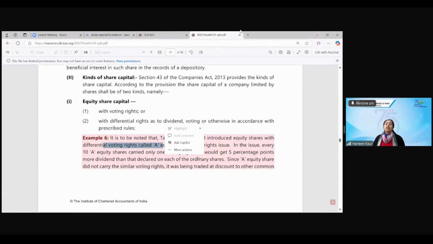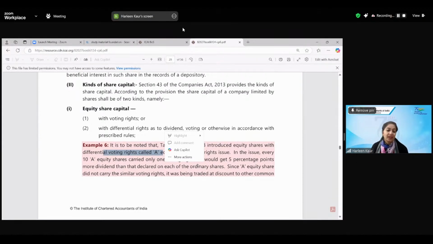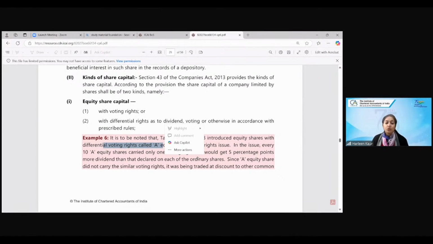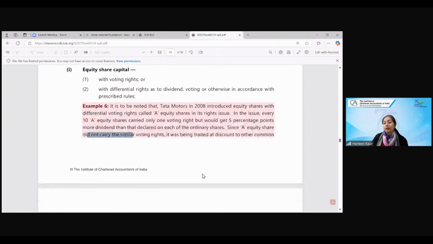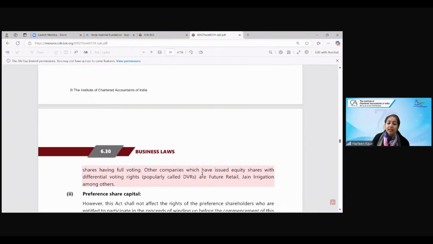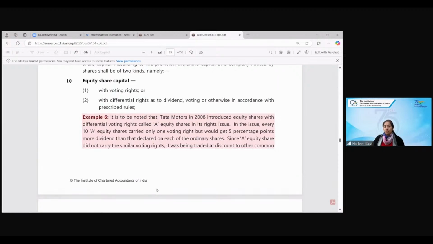When the shares are given to the existing shareholders, that is known as rights issue. So in every issue, it was held that 10 A equity shares will carry 1 voting right, but the dividend will be 5% more than those declared to the ordinary shareholders. Since A equity shareholders did not carry the similar voting rights, they were traded at a discount to other common shares. Companies like Future Retail and Jain Irrigation, among others, have issued DVRs.